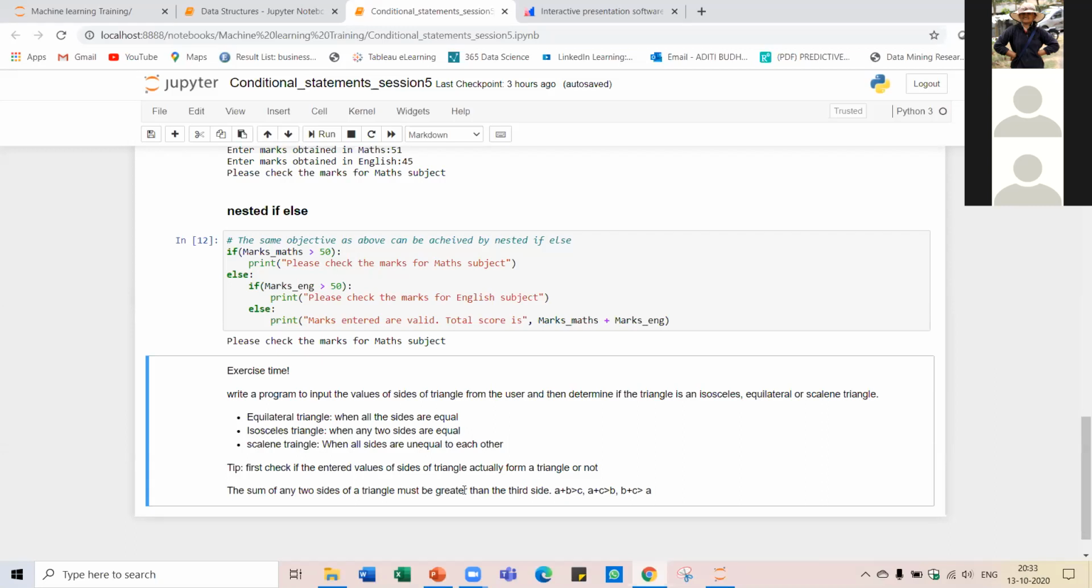So these are the conditions that you will be using to create a program to determine whether the sides that you have entered form an isosceles, equilateral, or scalene triangle. Correct? So is this assignment clear to you, what you have to do?